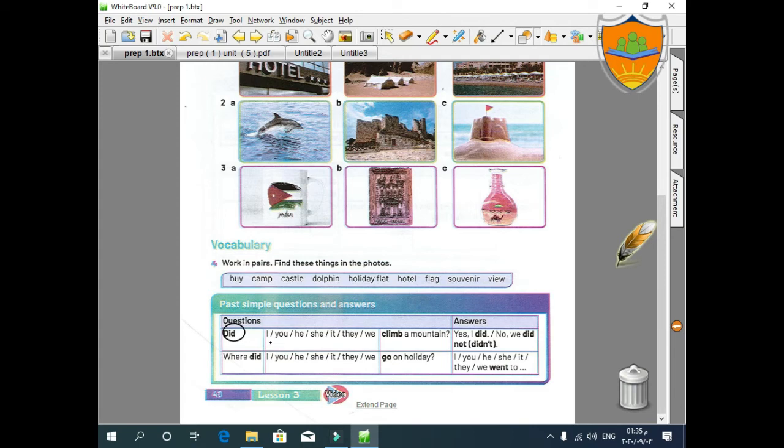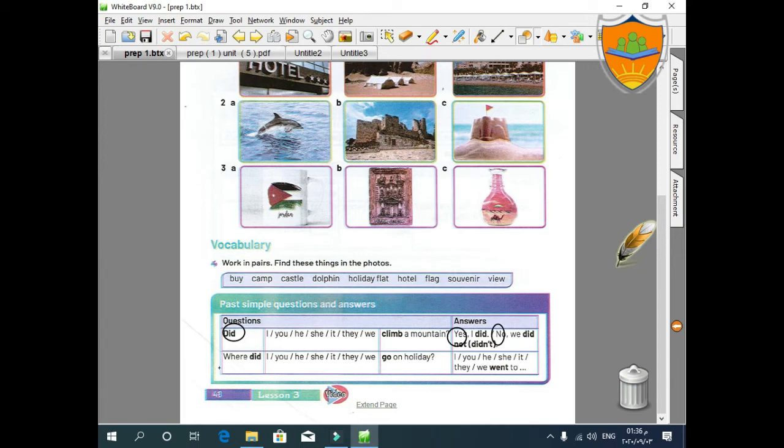Did plus the subject: I, you, he, she, it, they, we. Then the verb in the infinitive, and the completion of the question. And the answer should start with yes or no.